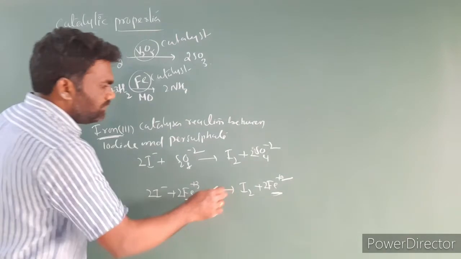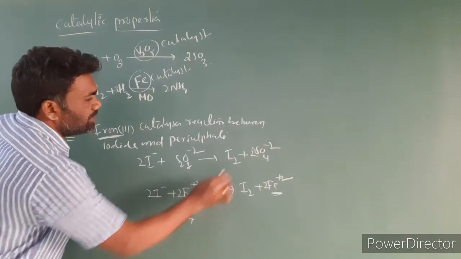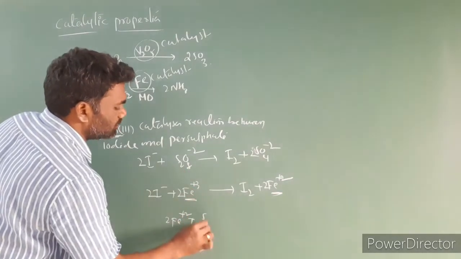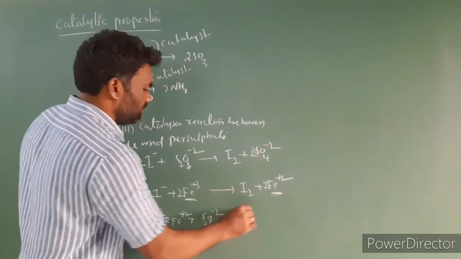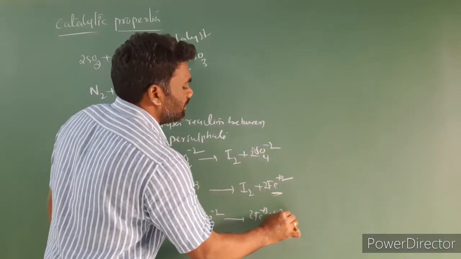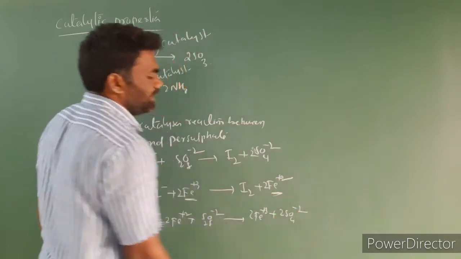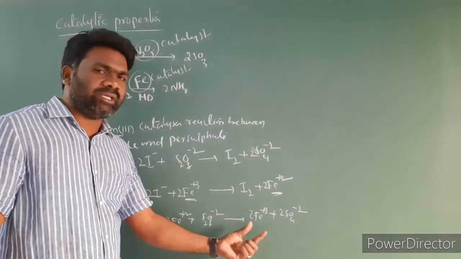Next, what we got is 2Fe plus 2, which in turn reacts with S2O8 2 minus and gives rise to 2Fe plus 3 plus SO4 2 minus. So look here, Fe plus 2 is converting into Fe plus 3.